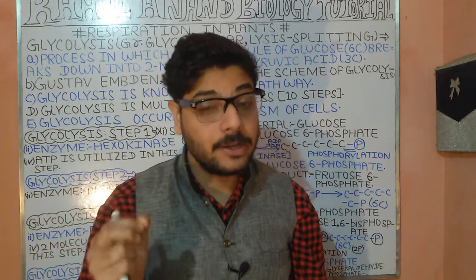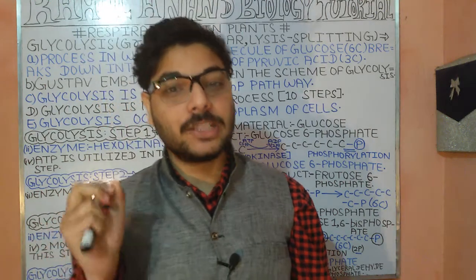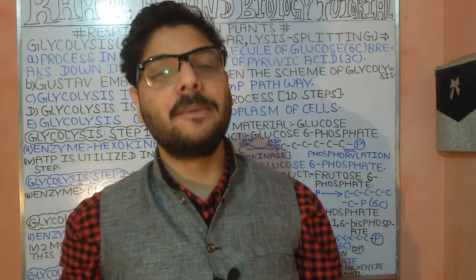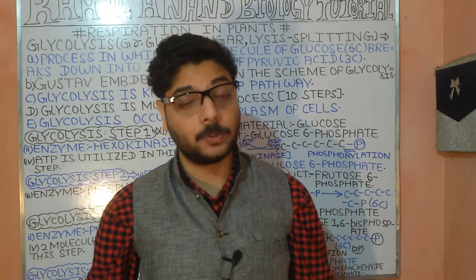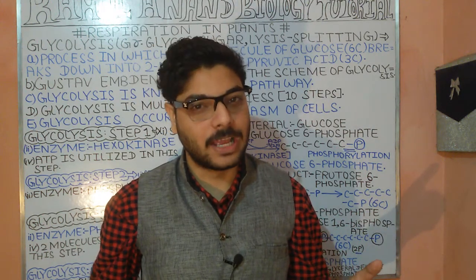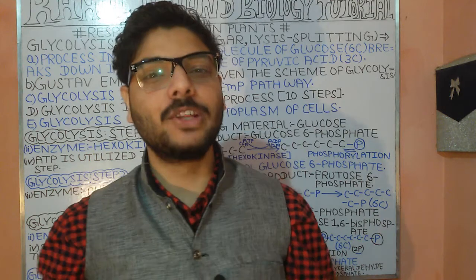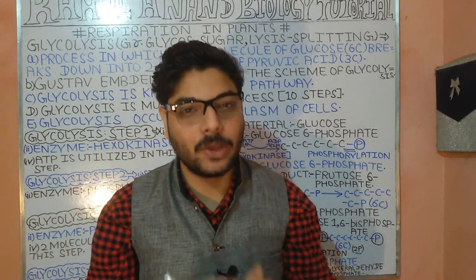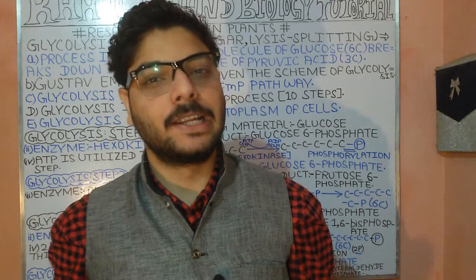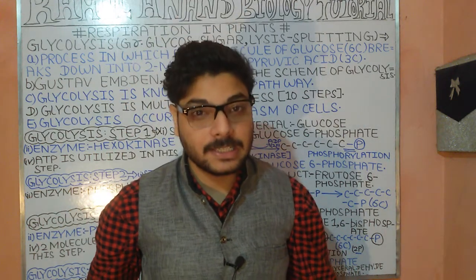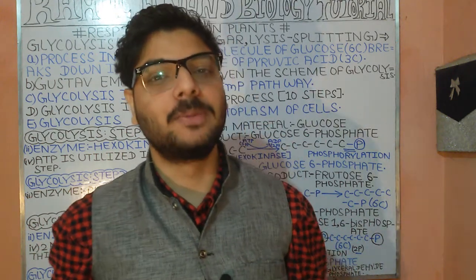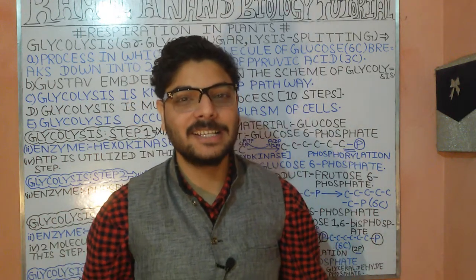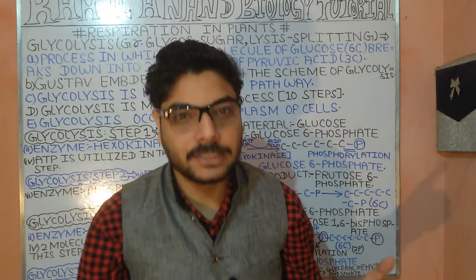Now, this glycolysis scheme was given by Gustav Embden. Glycolysis follows the EMP pathway. Glycolysis takes place in the cytoplasm of the cell.